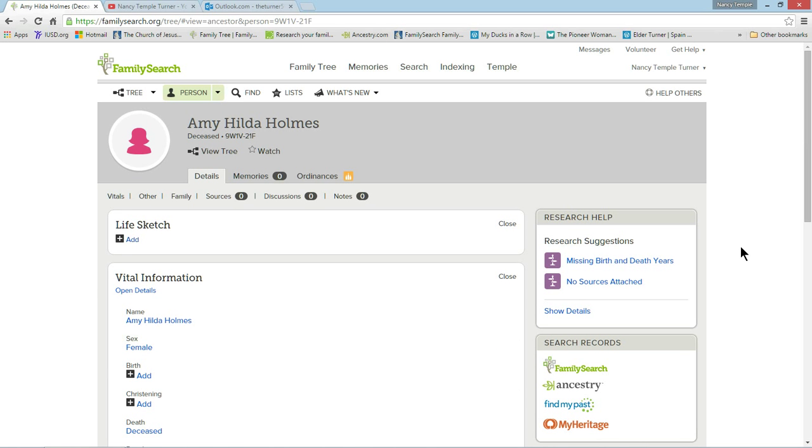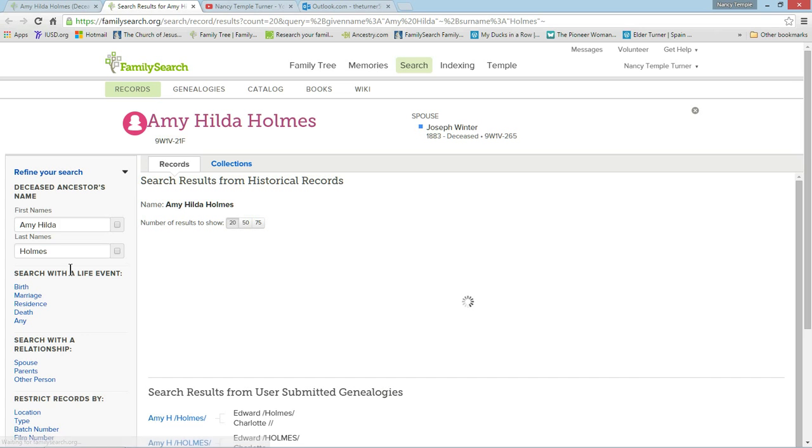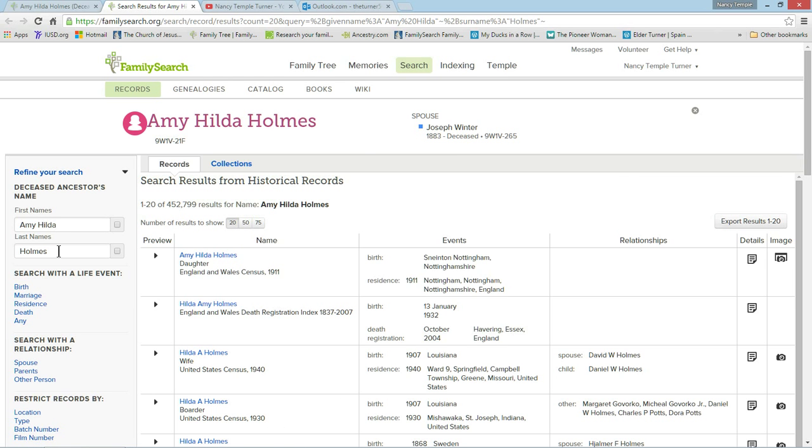I don't have any record hints, and that's probably because there's no birth information. So I'm just going to go ahead and start doing a search records, and I'm going to start with FamilySearch. Luckily, she has a pretty unique name, and so if I'm lucky, I'll be able to find something in FamilySearch. So I'm going to go ahead and click FamilySearch. And again, it's going to take what little it knew about her, which is only her name and who she was supposedly married to, and come up with a source.